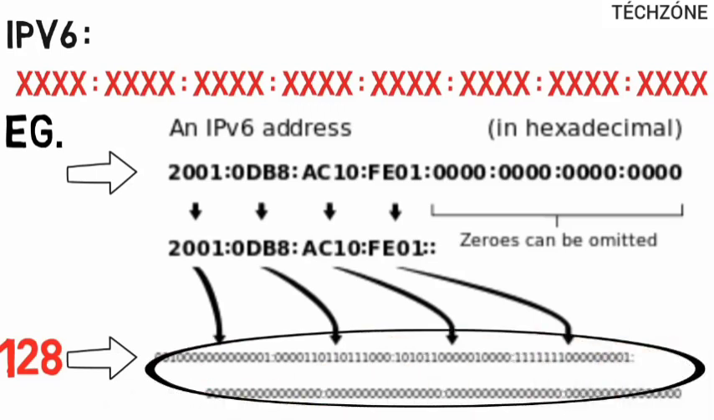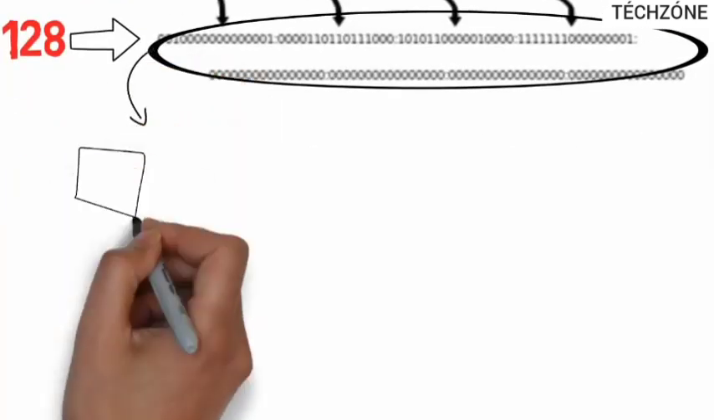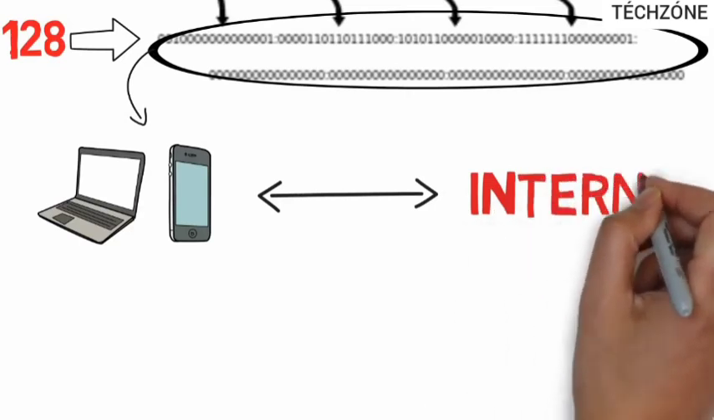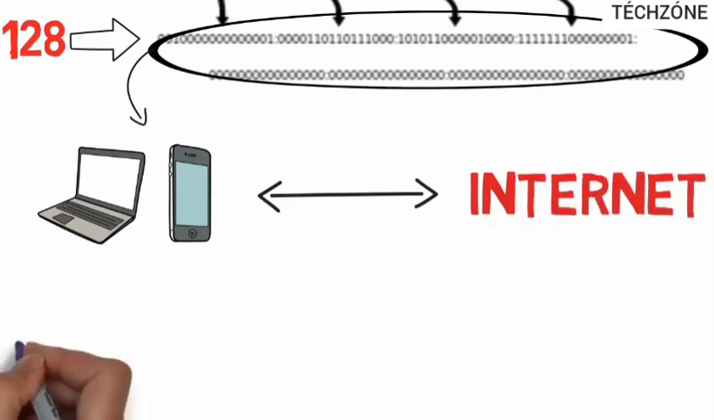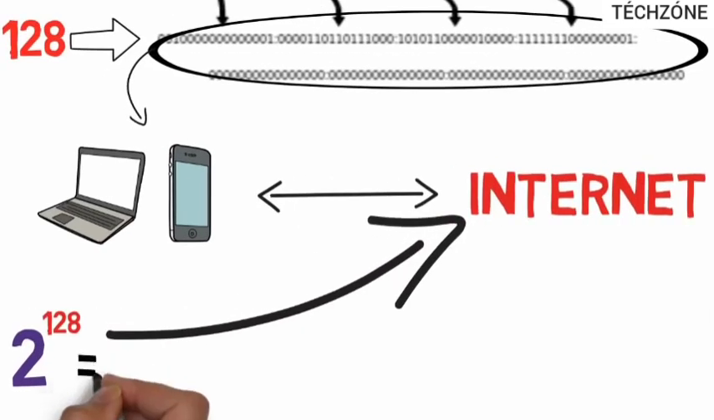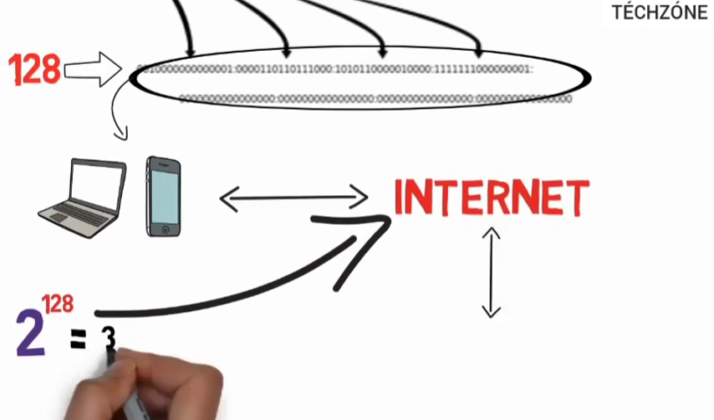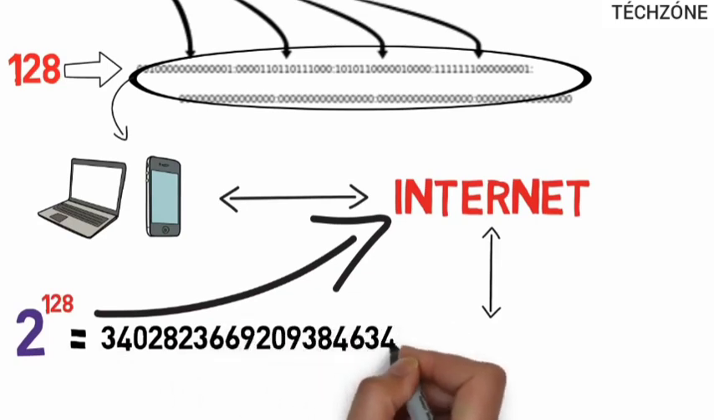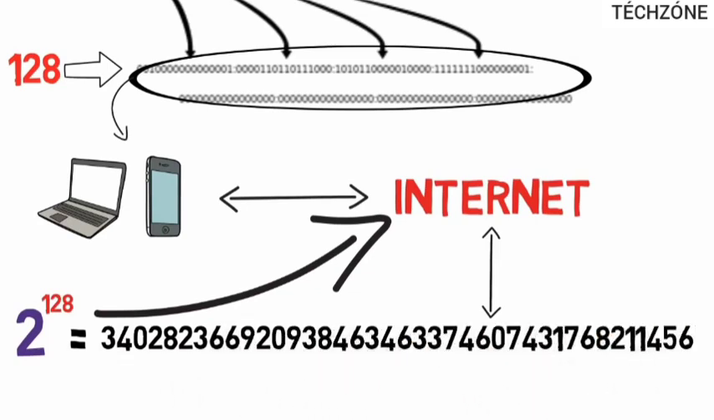Since a unique sequence of ones and zeros is given to each computer connected to the internet, with IPv6, a total of 2 raised to power 128 devices can be connected to the internet. That is, IPv6 can address this amount of devices, which is actually far more than enough for many future generations.